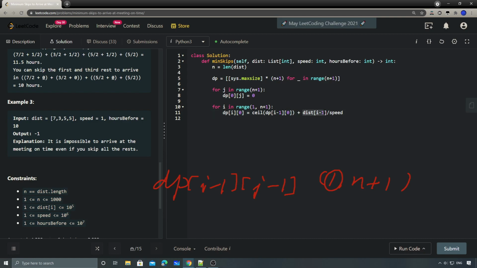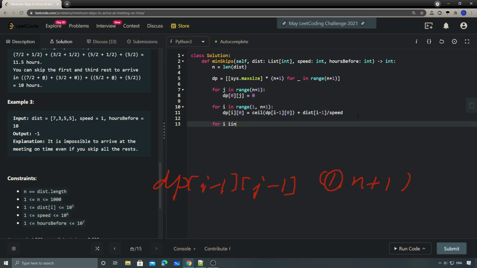And the distance is i-1 because now the index is 1-based instead of 0-based, but the distance array is 0-based. That's why we need i-1 to get the correct distance of the current road. Okay, so now we have set both base cases.